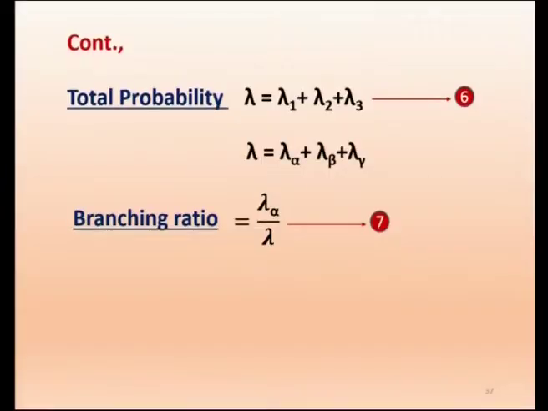So lambda is equal to lambda alpha plus lambda beta plus lambda gamma. What it means is that the nucleus can decay by alpha, beta or gamma.